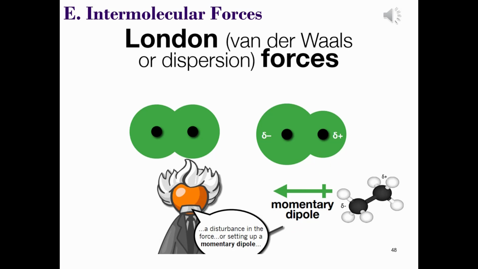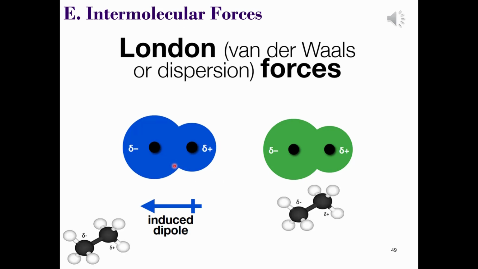As this molecule continues its approach towards another molecule, the electron density of the blue molecule is shifted towards the left, and that's because the green molecule with its momentary dipole causes a change in the electron distribution of the blue molecule.